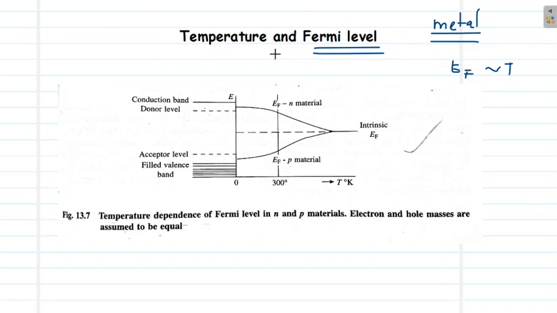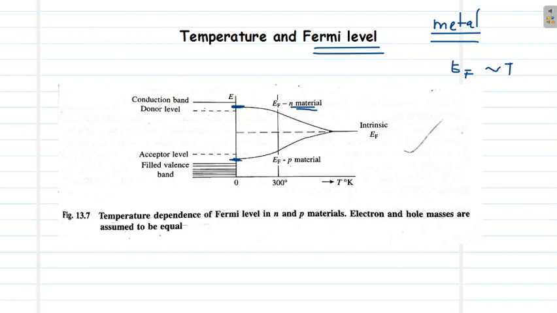Now here we will be having a qualitative analysis about the Fermi level in a semiconductor and its variation with temperature. So we have stated that in an N-type material, the Fermi level is between the donor level and the conduction band. So it is here. Similarly, in a p-type material, the Fermi level is between the acceptor level and the valence band.